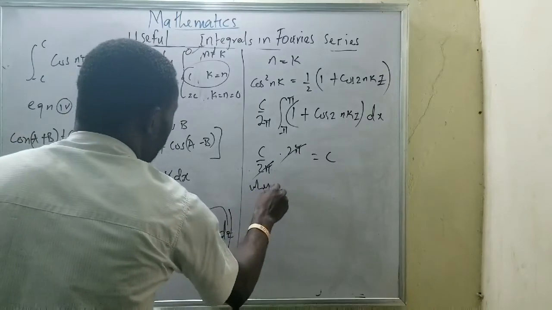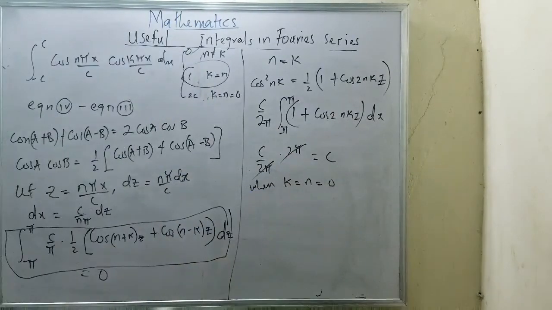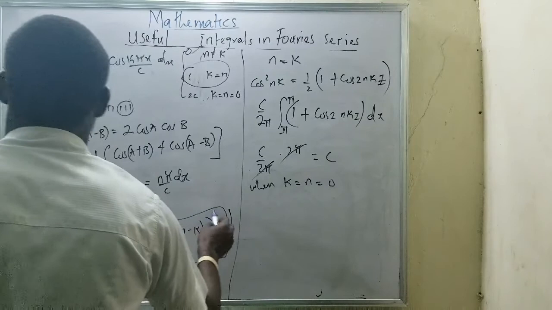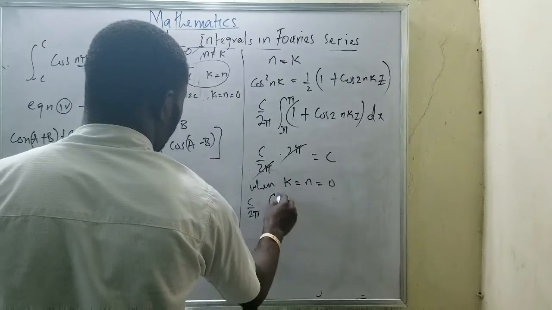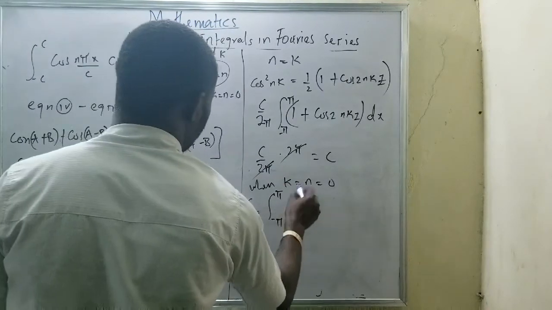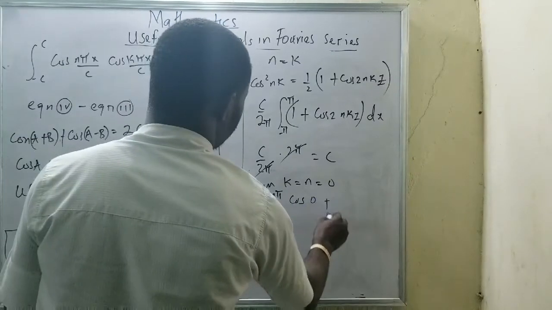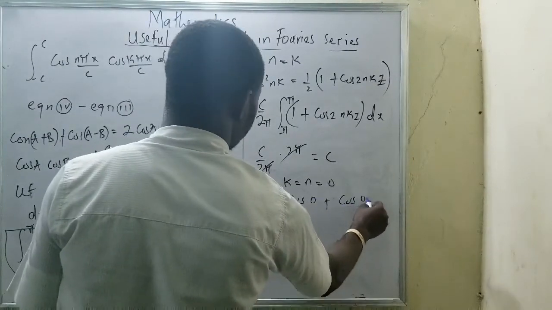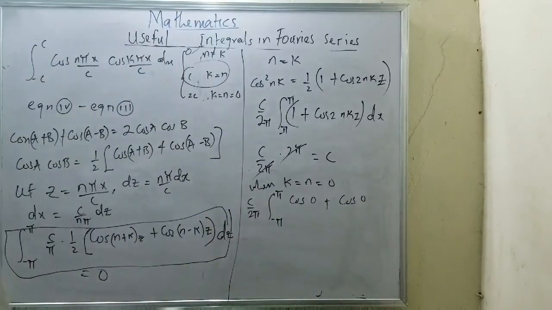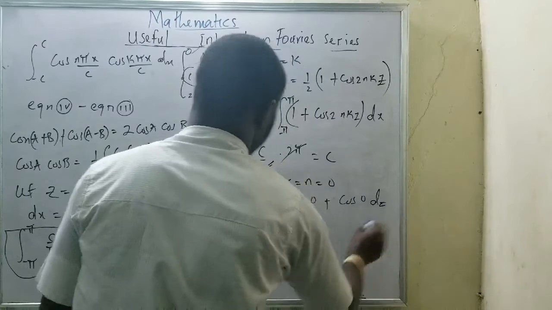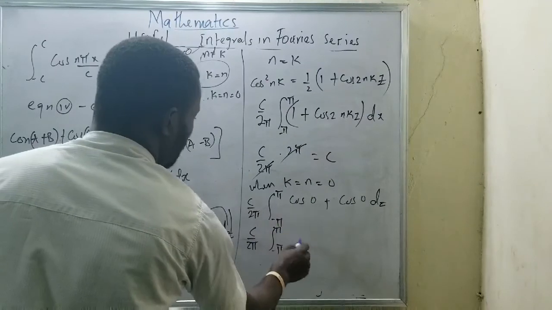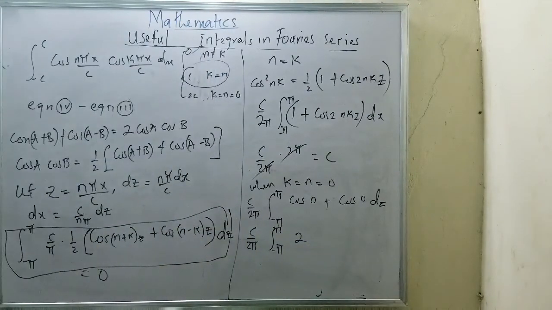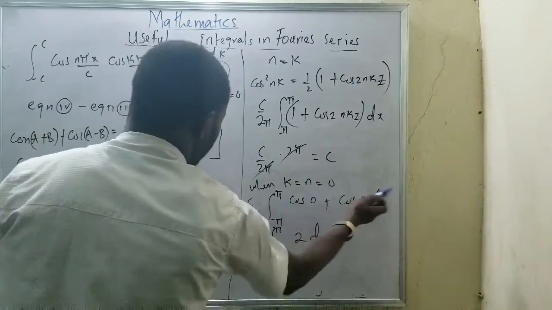Now, when my n equals k equals 0, I will be having the same thing as before, which is c all over 2 pi, integral from minus pi to pi, of cos 0 plus cos 0. Since it's only with respect to z, I will have 2 all over 2 pi integral of minus pi to pi, because I know cos 0 is always equal to 1, and 1 plus 1 equals 2.